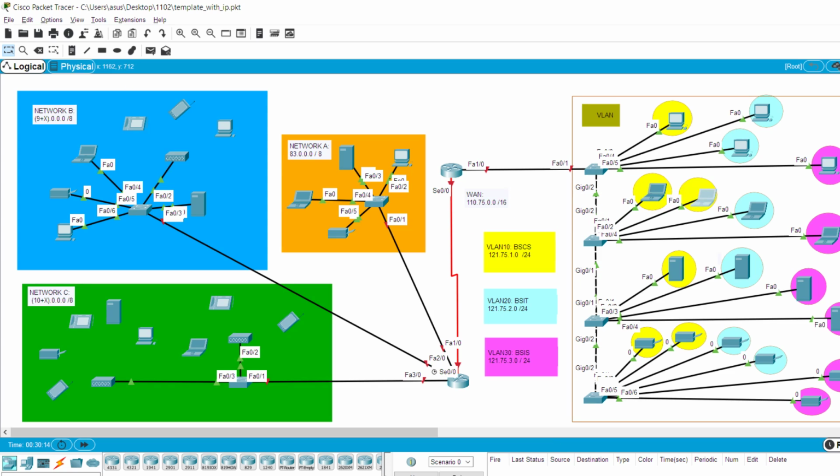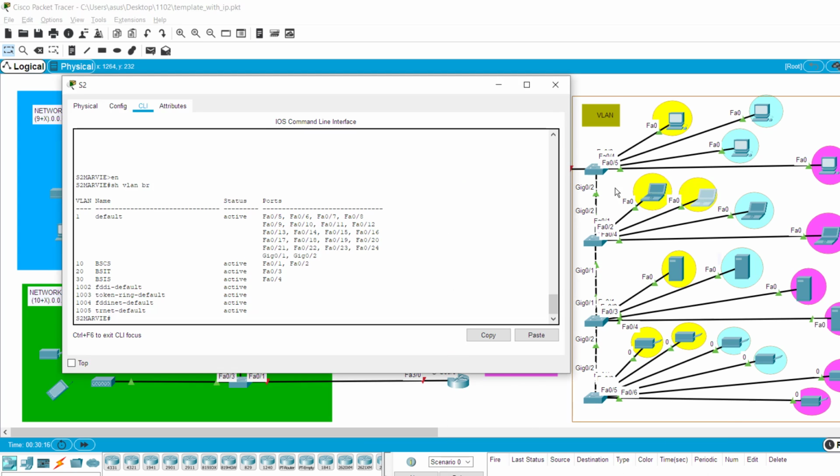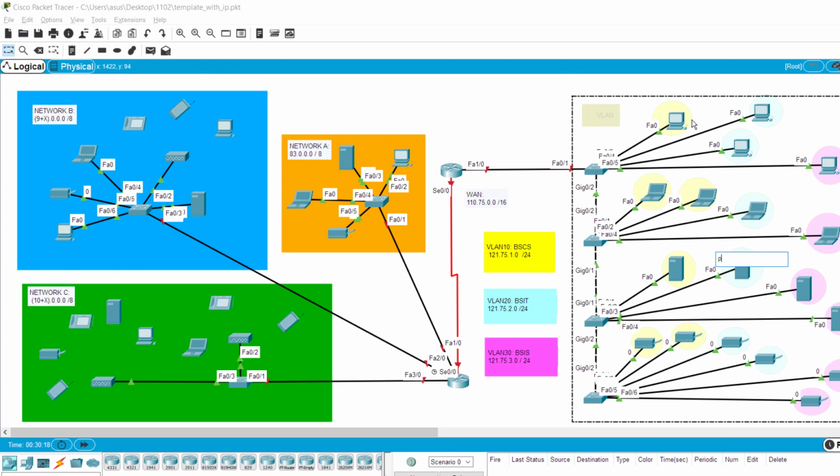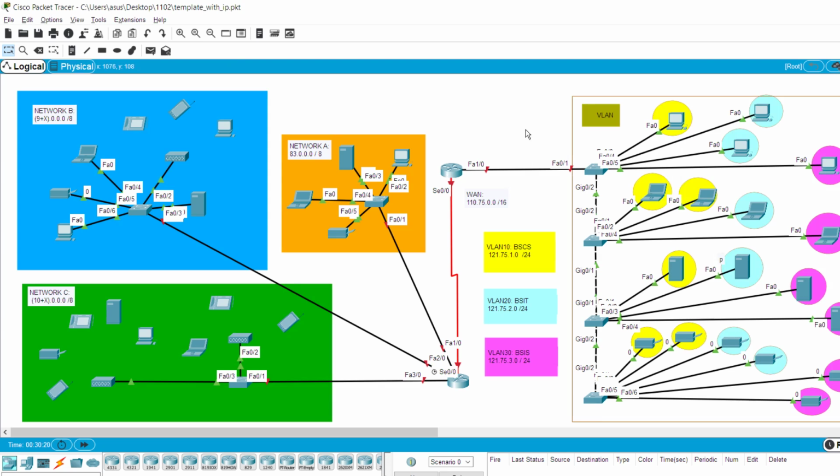After adding the VLANs, we need to trunk. Kay, like, they still can't talk to each other pa man. Let's check. See, this PC still can't talk to this PC. Failed gihapon ang ping niya. This PC can talk to this PC, pero this PC cannot talk to this one. Mo failed jud na siya. Failed jud. Also here, failed. Pero this PC can talk to this PC kay they're within the same switch man.